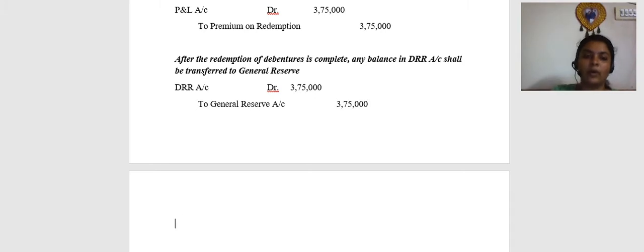Okay. Now I have given you the journal entries. Using this, you can prepare the ledger accounts for this question. In the exam, they need not ask you the journal entries directly. They can ask you to prepare the ledgers alone. If you are going to prepare the ledger, journal entry is the base. So if you are able to remember the journal entries correctly, then ledger accounts will become easy.